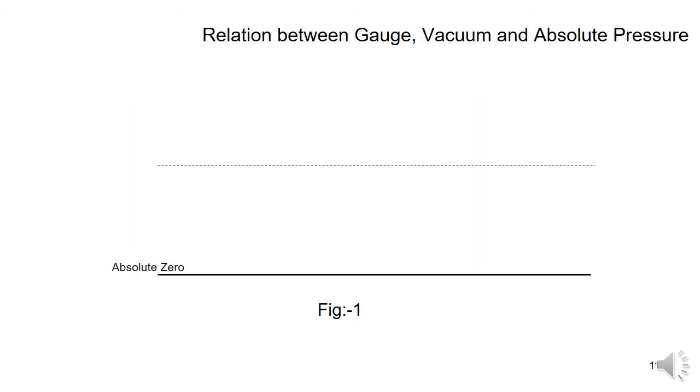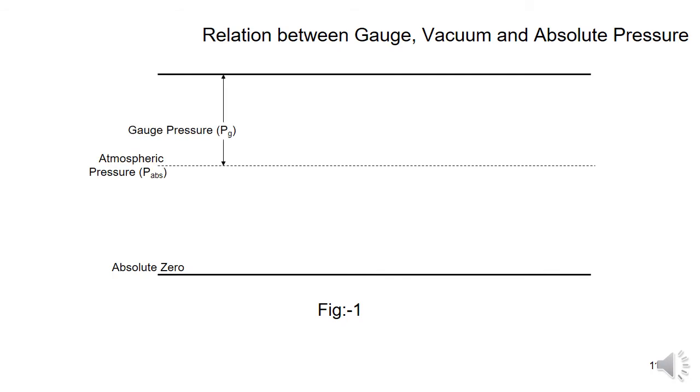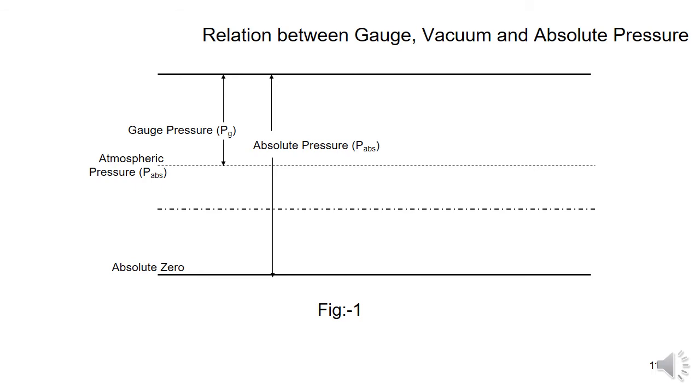gauge pressure and vacuum pressure. Pressure measured above the atmospheric pressure is called the gauge pressure. After measuring the gauge pressure, we get the absolute pressure by adding the atmospheric pressure plus gauge pressure. And pressure measured below the atmospheric pressure is called the vacuum pressure, and we get absolute pressure by subtracting the vacuum pressure from the atmospheric pressure.